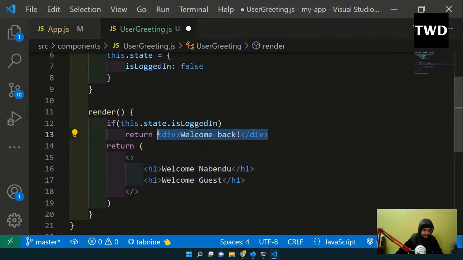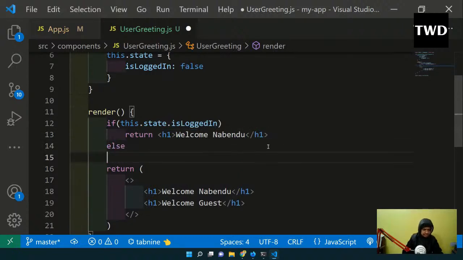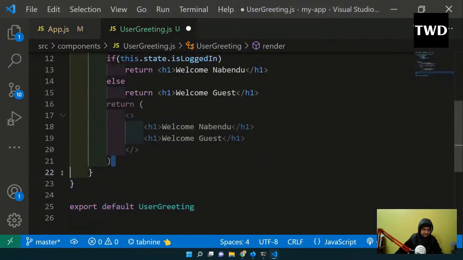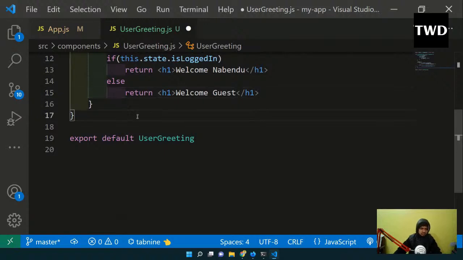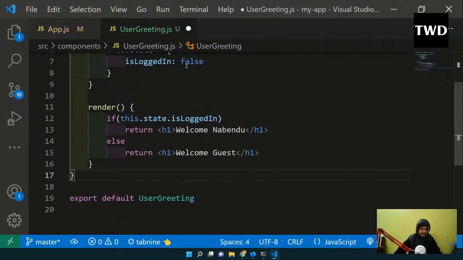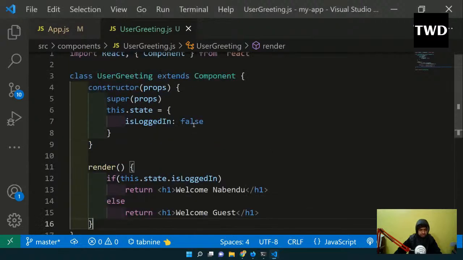I am returning this thing, or else return welcome guest. I will remove this thing. So these are the two ways. Means if this is the state that is logged in, right now it is false, so this one will be returned. See, welcome guest has been shown because is logged in is false.